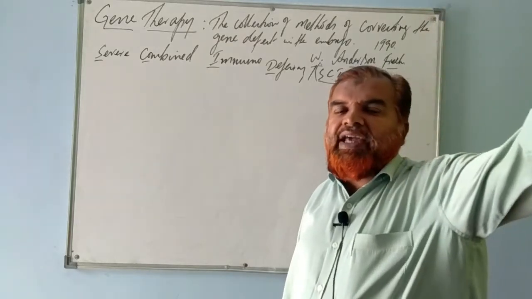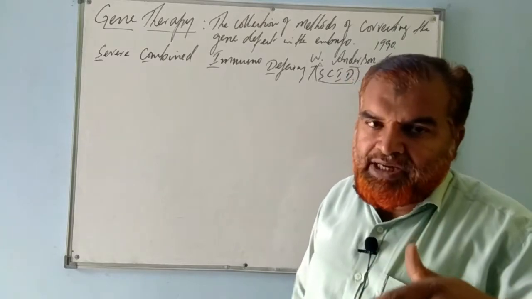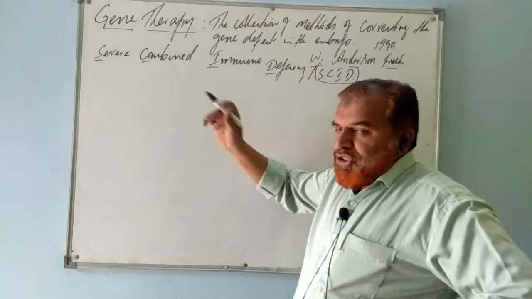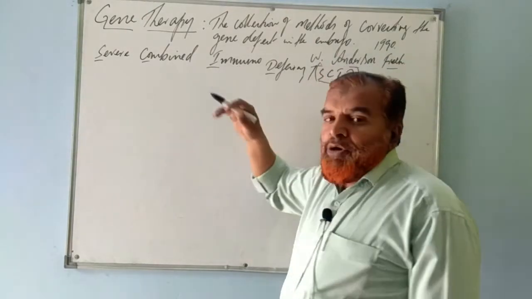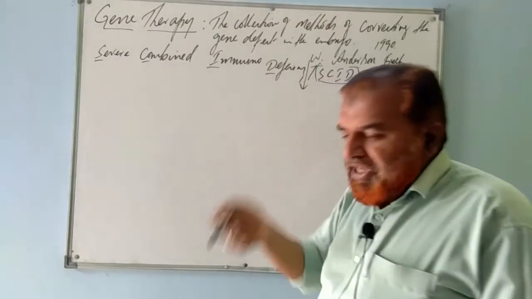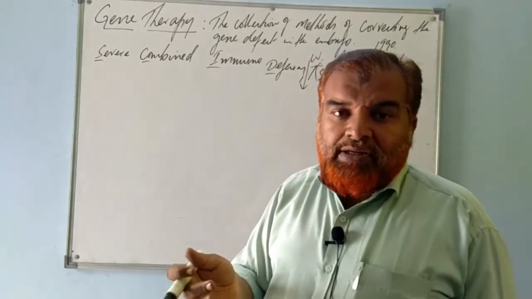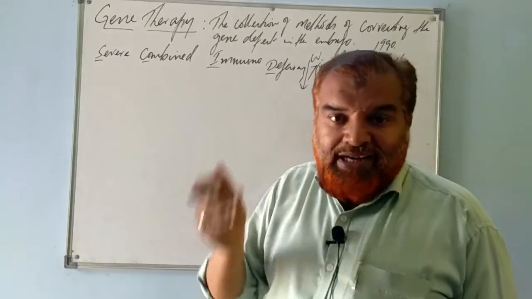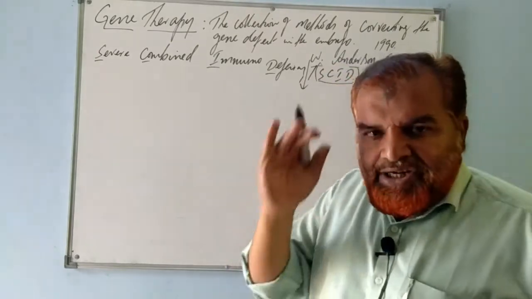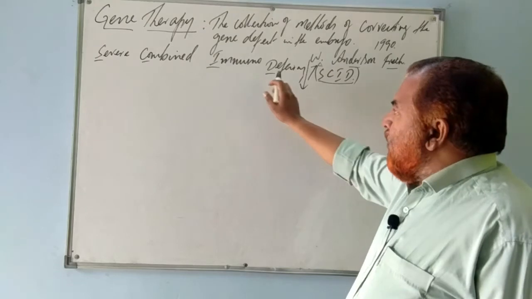Just recall a bit of the 8th chapter, immune system, immunity. What is the contribution of B lymphocytes and T lymphocytes? How they are produced from bone marrow. So here combined because of 2 lymphocytes, and immuno because immunodeficiency means the immunity is decreased, deficient, less than the required, minimum than the optimum, reduced. That's why we call it severe combined immunodeficiency syndrome.